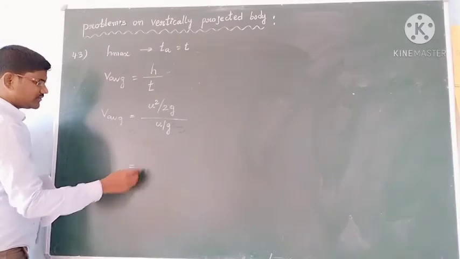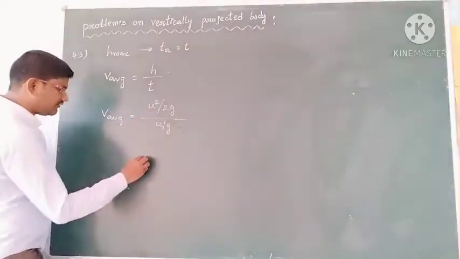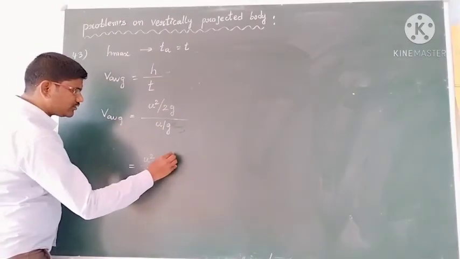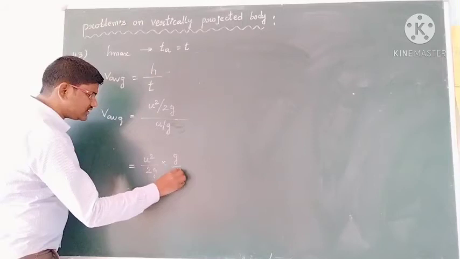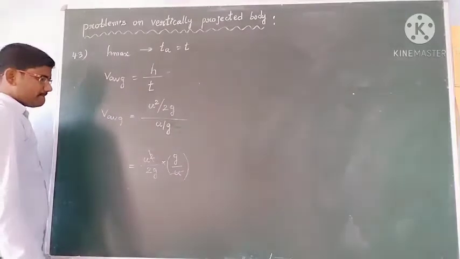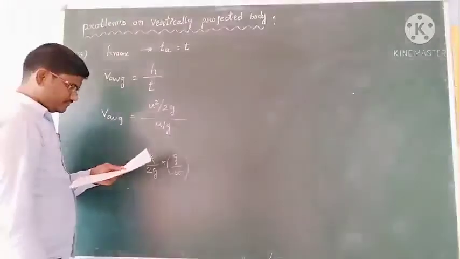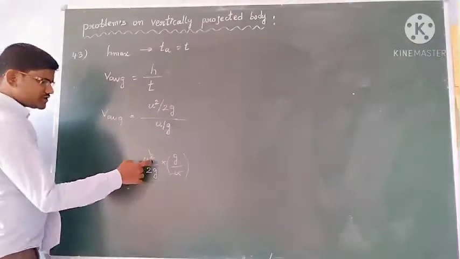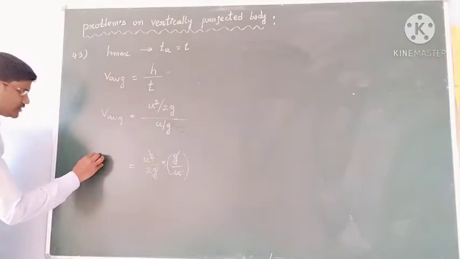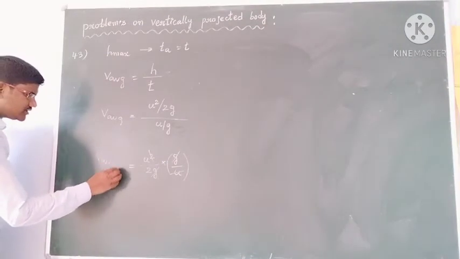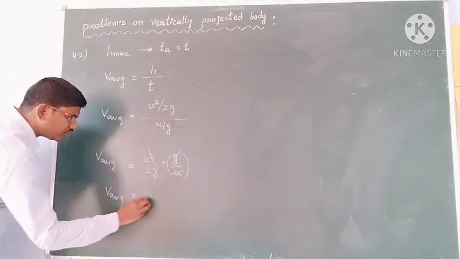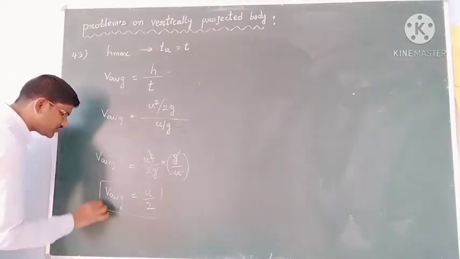Okay, students. Then v average is equal to u square by 2g, and the reciprocal of this you take, that is g by u. Then this u square and u, so one u gets cancelled, and g and g get cancelled. So the average velocity we want, v average, is equal to u by 2. So this is the answer.